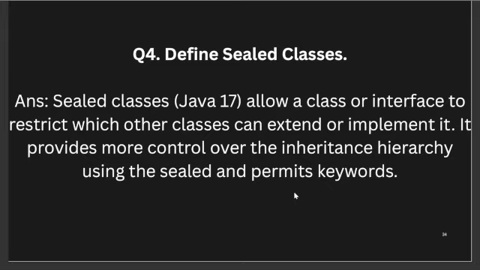Define sealed classes. Sealed classes basically allow a class or interface to restrict which other classes can extend or implement it, and it provides more control over the inheritance hierarchy using the sealed and permits keywords.